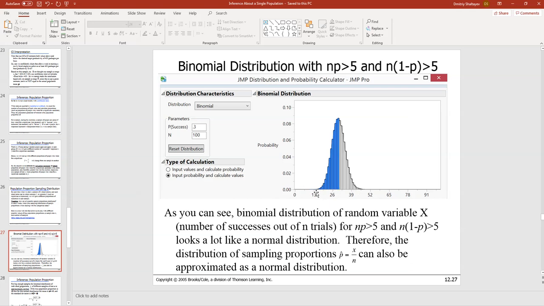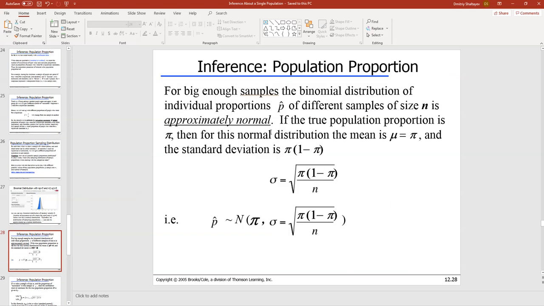This distribution is symmetrical, right? Roughly speaking, from about 15% to somewhere, kind of hard to tell what it is, 47% or something like this, right? So you will get all kinds of samples with all kinds of proportions, but they're all going to look normally distributed with the mean around whatever your true population proportion is, okay? And we're going to use that property. So since all p-hats, all possible sample proportions, are approximately normally distributed, that's exactly what we're going to use.